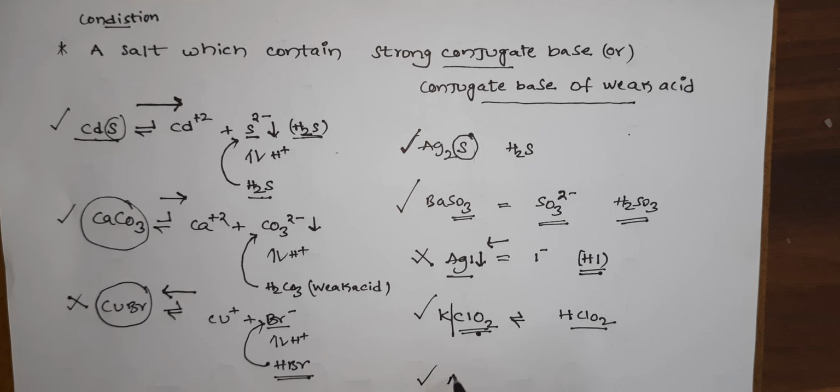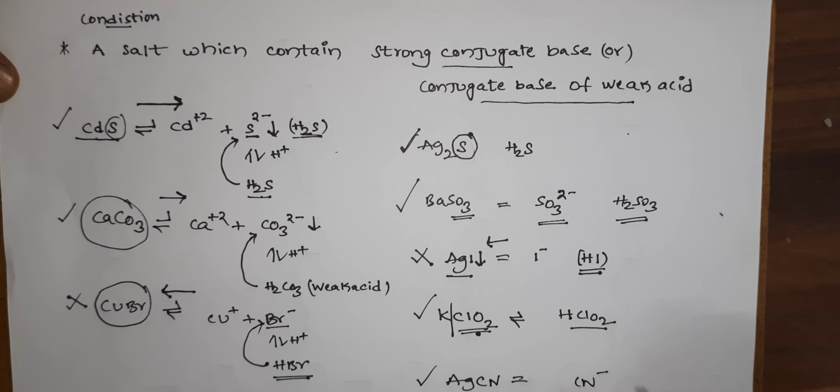Next one, AgCN. CN- is a strong conjugate base, the conjugate base of a weak acid, HCN. This is a weak acid, so that's why AgCN is more soluble.